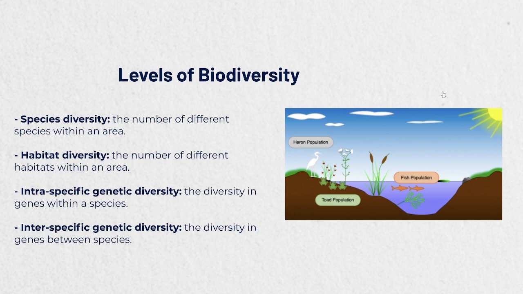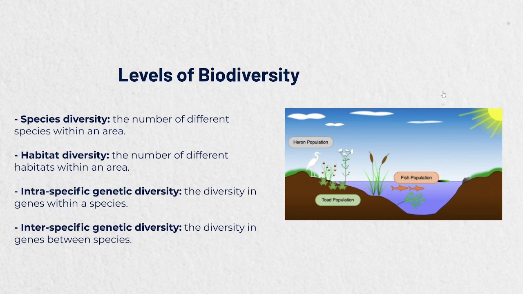Of course, it helps to maintain the stability and health of our ecosystems, as each species plays a unique role in the ecosystem. It also provides us with a wide range of resources, such as food, medicine, and raw materials, and it helps to regulate Earth's surroundings.